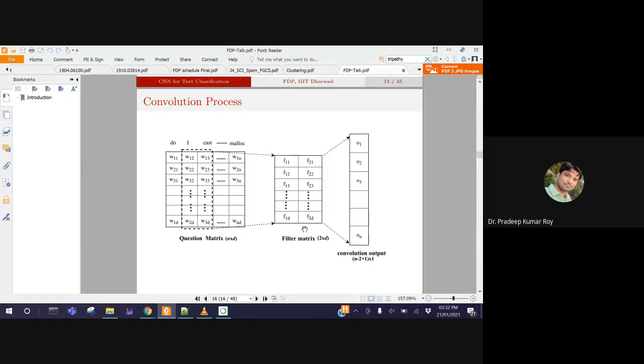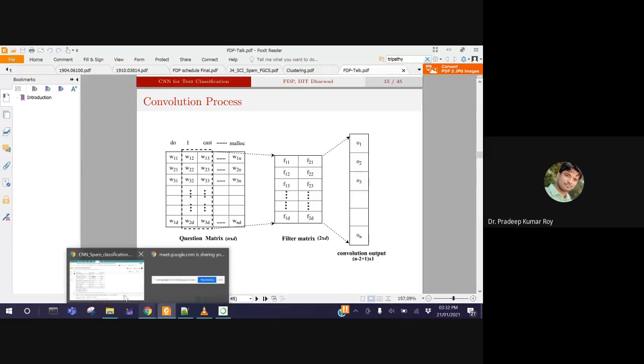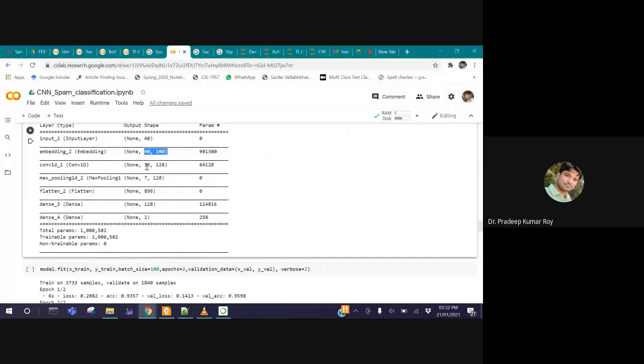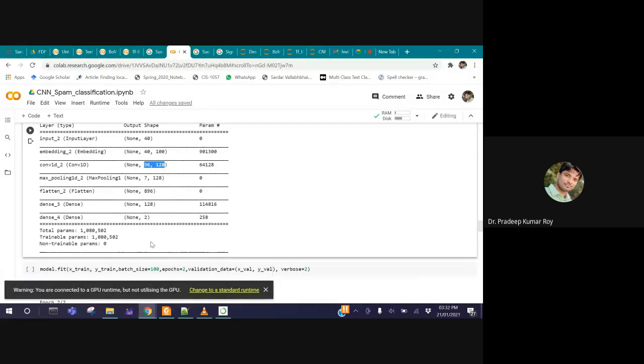Into how many times is this? 128 times. The same thing is written there, 36 into 128. This is the output window of the first convolutional neural network.